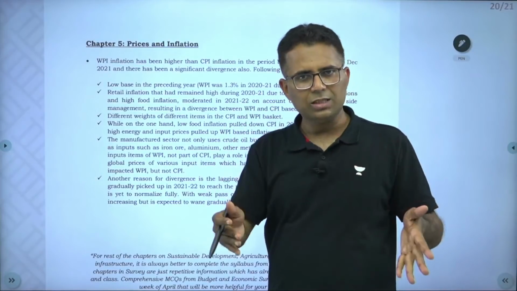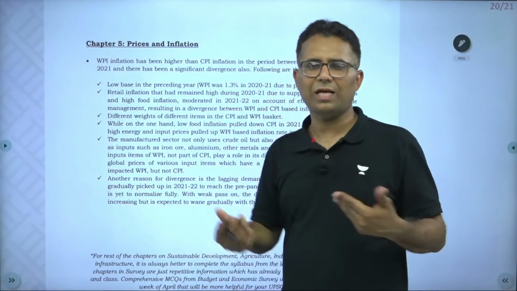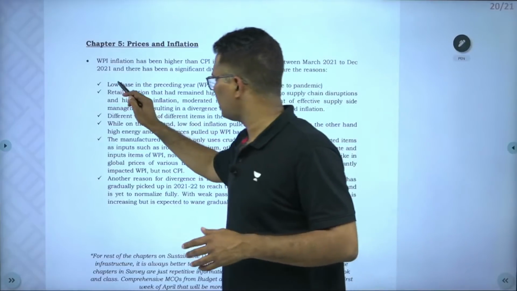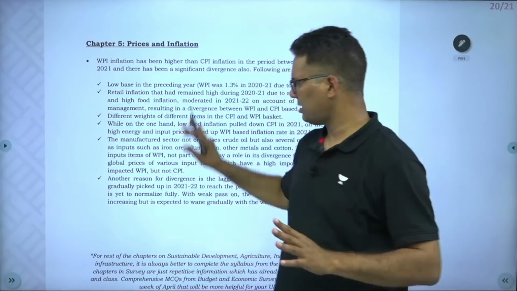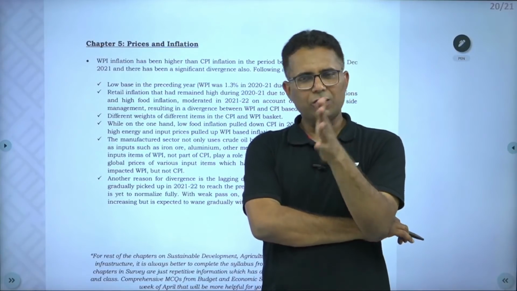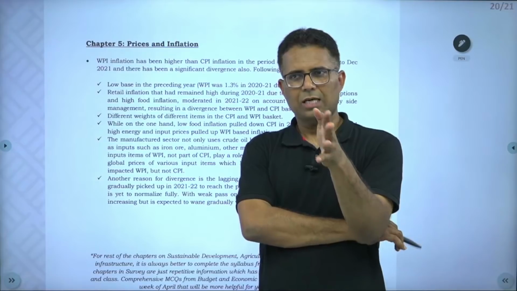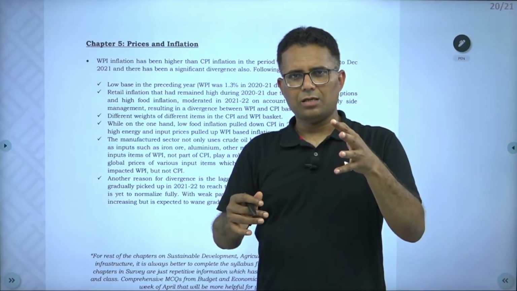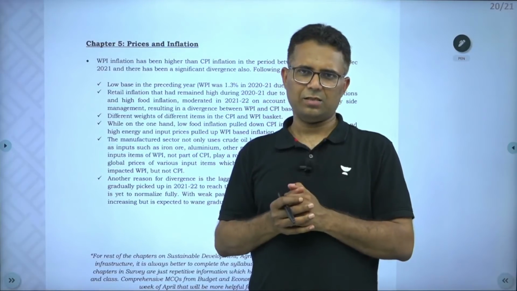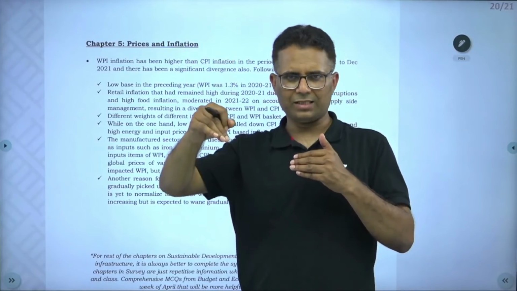I have already discussed this, but the economic survey has again discussed it. So why is there a divergence between CPI and WPI in the last 8-9 months? Let me explain the reasons they have given. In 2020, when the pandemic hit, because of the lockdowns, retail prices increased, but oil prices and other commodity markets crashed.